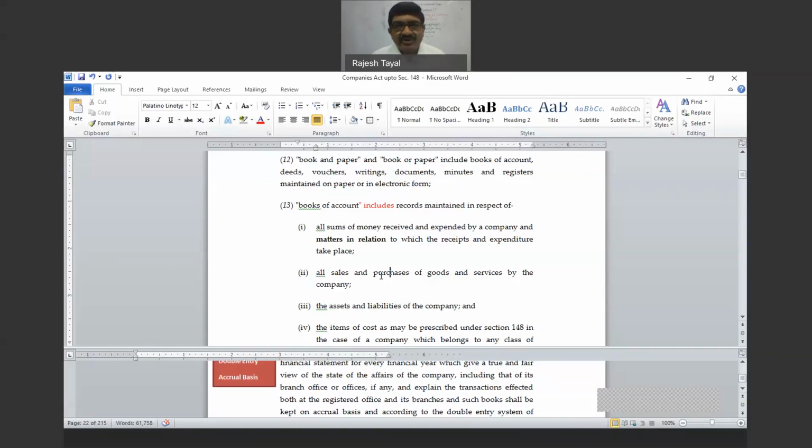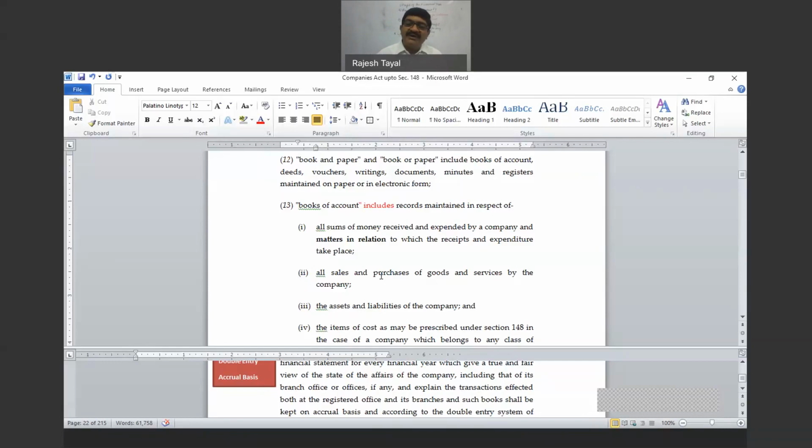Every sale is not equal to money received. Sale may be on credit. Similarly, every penny going out, every rupee going out does not mean expenditure. That may be purchase, that may be some other expenditure, that may be investment, right? So these 2 points, which prima facie look similar, those are not similar at all.